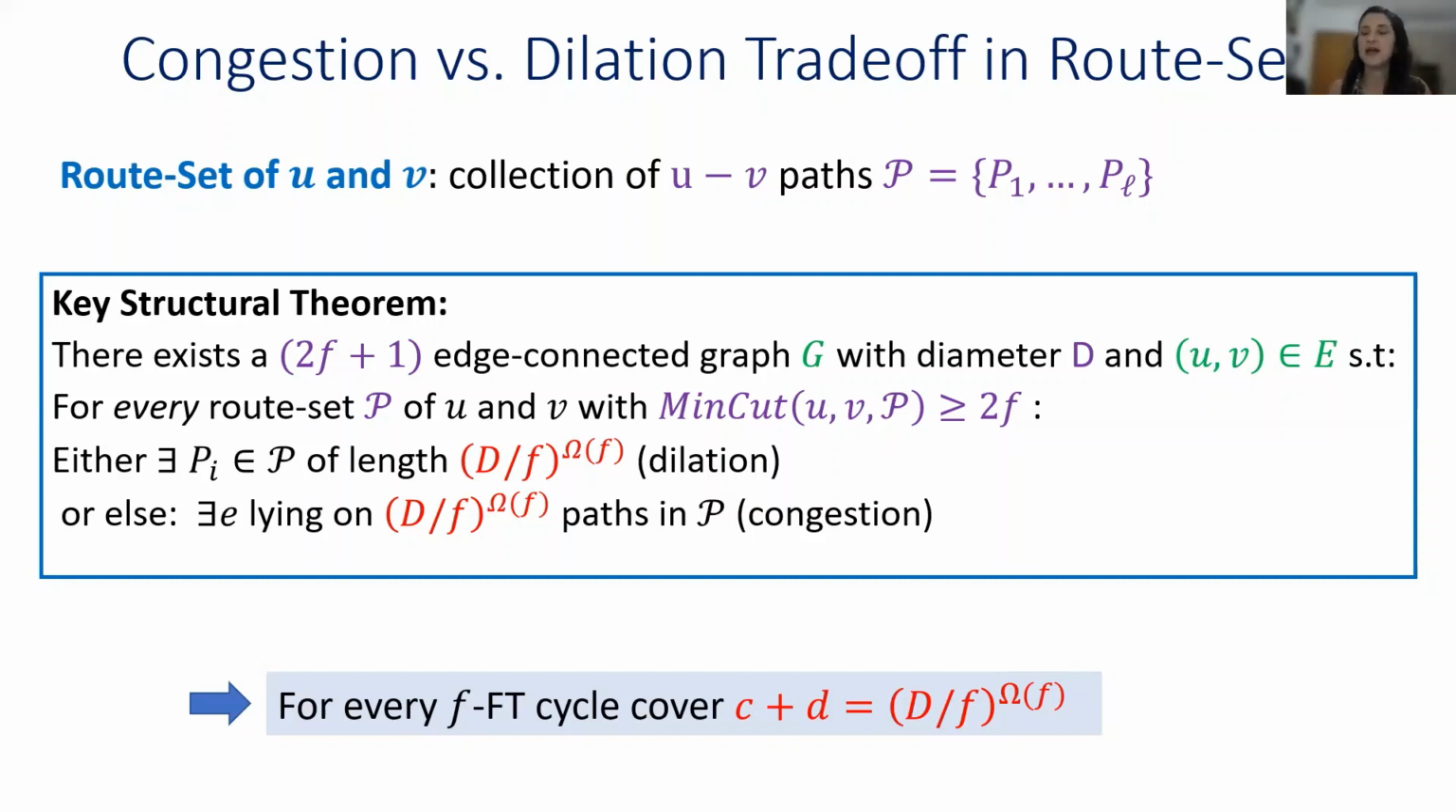Okay, now because every F fault-tolerant cycle cover for this graph G induces a u-v route set with large flow, it will then follow that any F fault-tolerant cycle cover for G has a quality, congestion plus dilation, which is at least D over F to the power of F. So the quality is at least exponential in F.